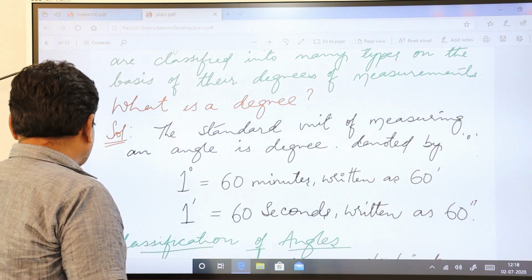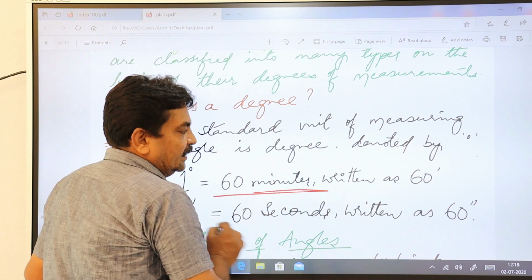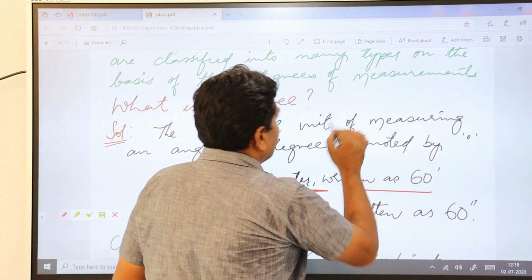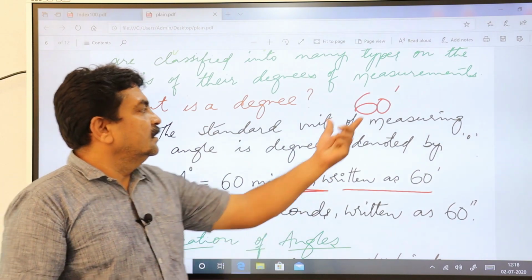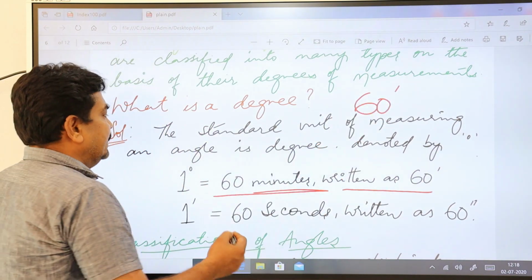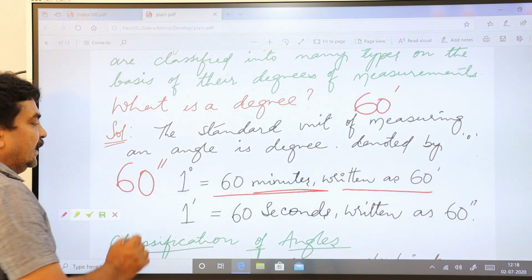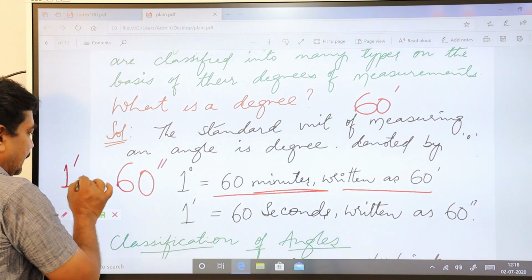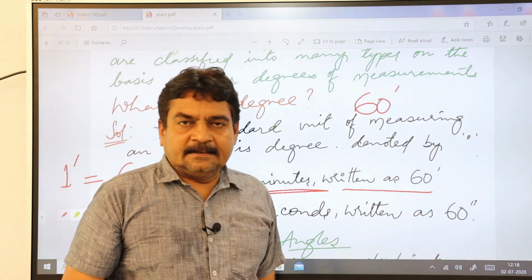That is what is given here. 1 degree is equal to 60 minutes, written as 60 and a dash. This is 60 minutes. Seconds, you refer to it like this. That is, 1 minute is equal to 60 seconds.